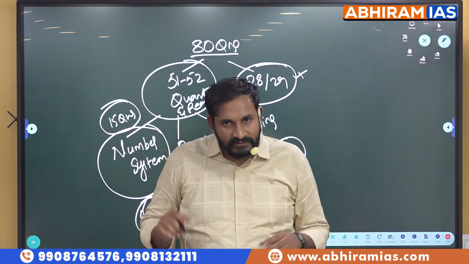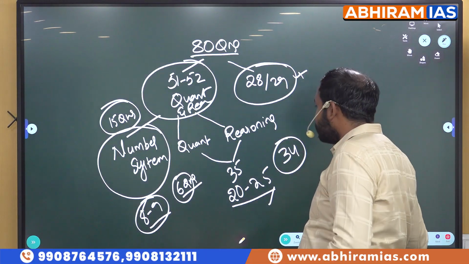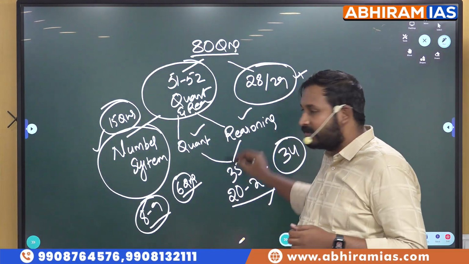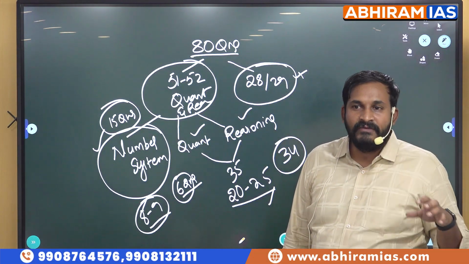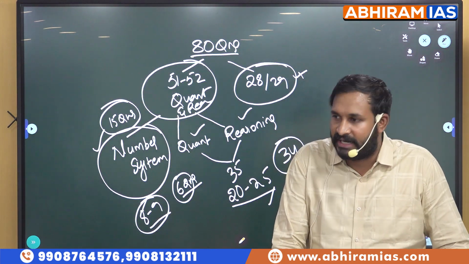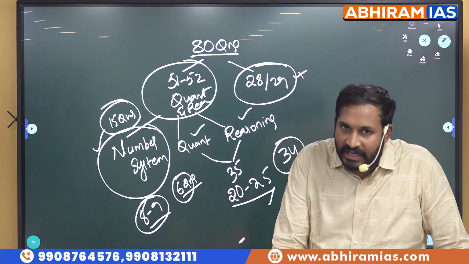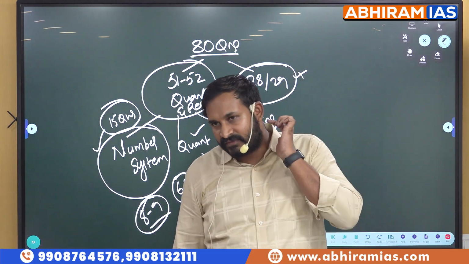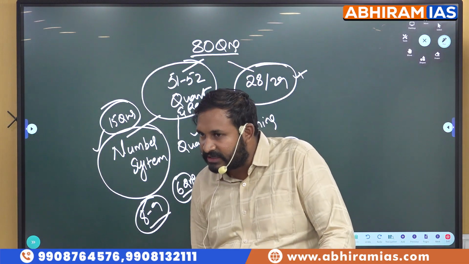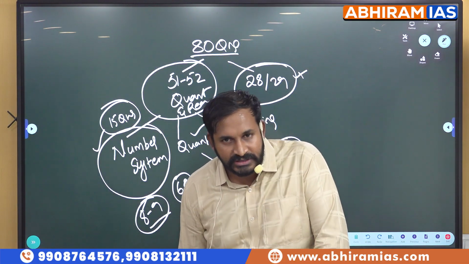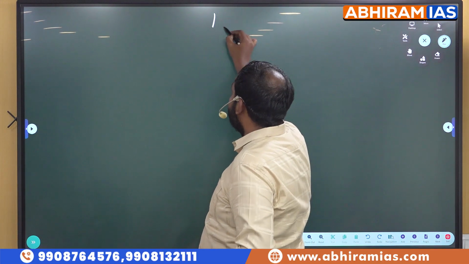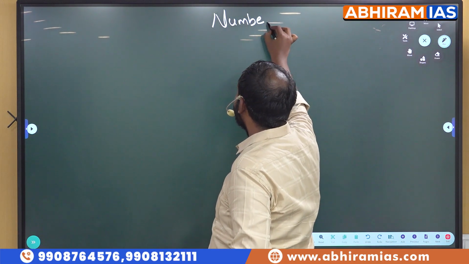Now we will see the concepts of number system. First, we will start number system, students, then we will go to quant, and finally we will discuss reasoning. For number system, as I already told you, we should have the best conceptual analysis and knowledge, then only we will get the answers. So we will start discussing from the basics, that is from numbers onwards. We will discuss each and everything in a detailed manner, then we will try to solve the handouts, and we will try to learn the subject. So our first topic from today is number system.